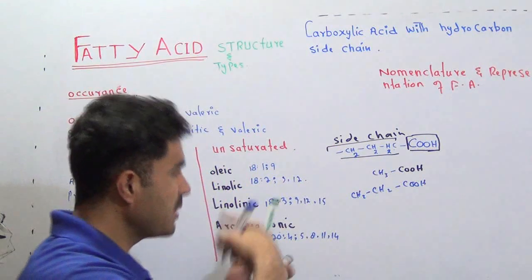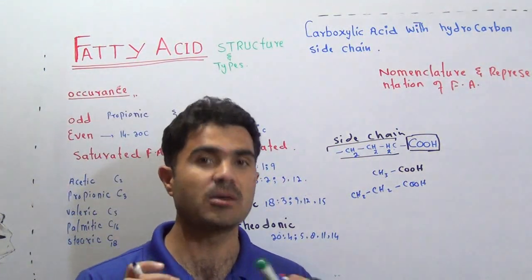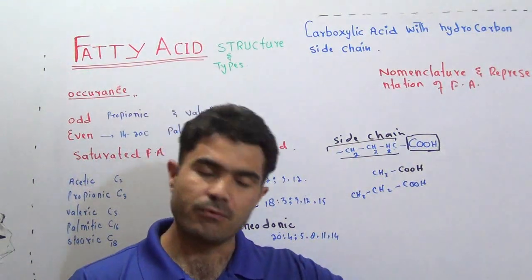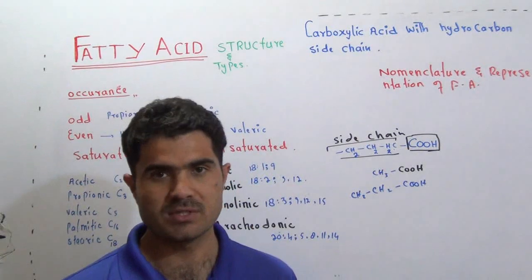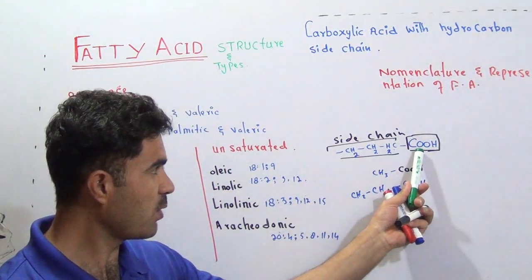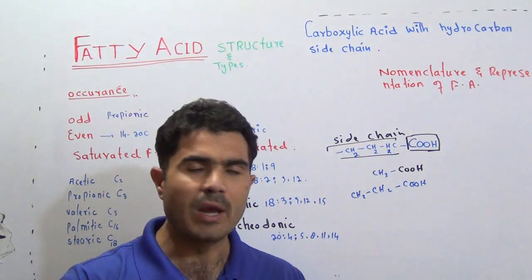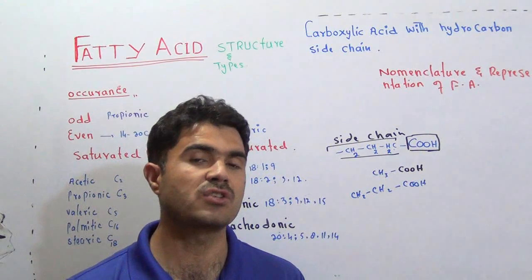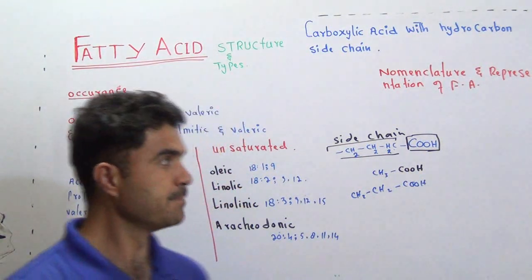Similarly, there may be 3, 4, 5, and 6. That is why there is no single compound called fatty acid. The fatty acid is a general name that we give to many compounds that contain a carboxyl group and a side chain. We will discuss some well-known fatty acids with their structure, formula, and name. So that was only the definition of the fatty acid.